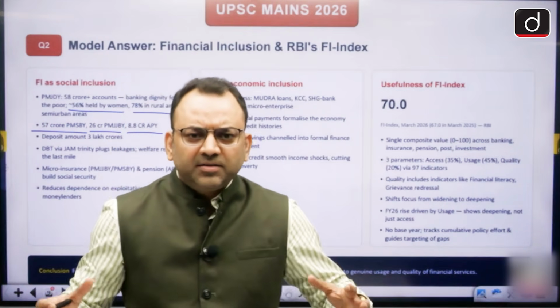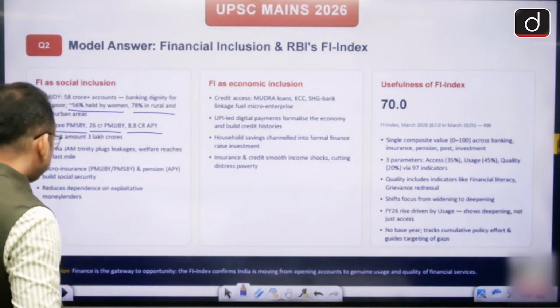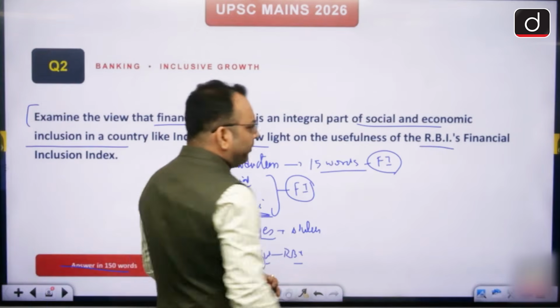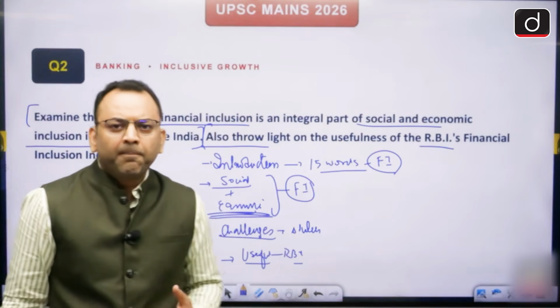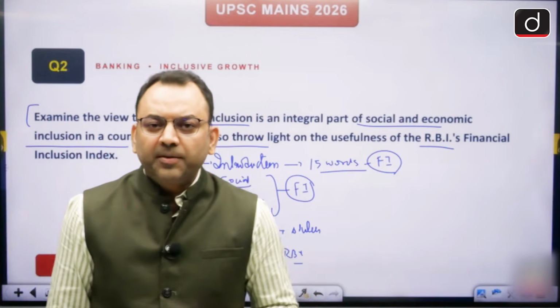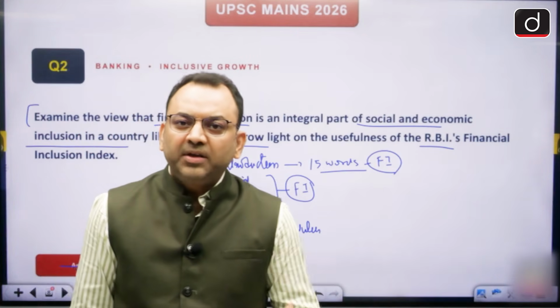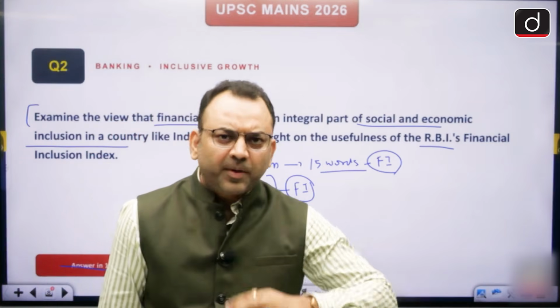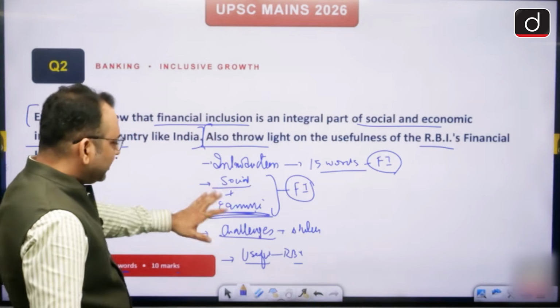That's why this inclusion in the banking system leads to social and economic empowerment. Banks, I think, are the present generation's most empowering tool. The elderly can save money without any fear. The banks are there, they can get the government subsidies and pensions, and that's why this is the answer.